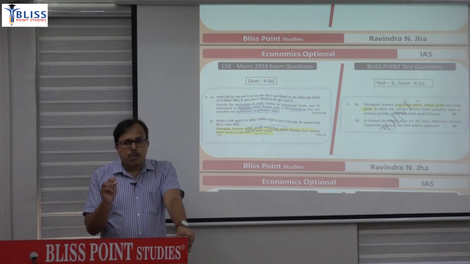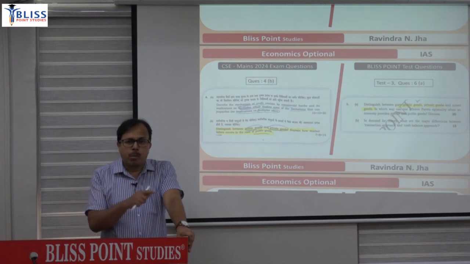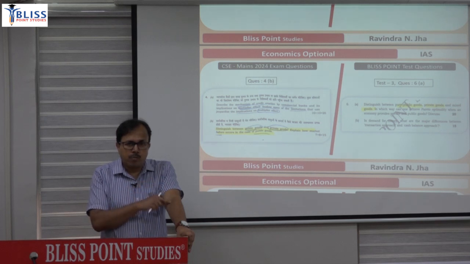Second, it is characterized by non-exclusion, which means if a public good is provided by government or by any agency, then it is not possible to exclude a person from consuming it, because if you exclude, it will be Pareto non-optimal. Since it is non-rival also, you can make someone better off by including them without making anyone else worse off.